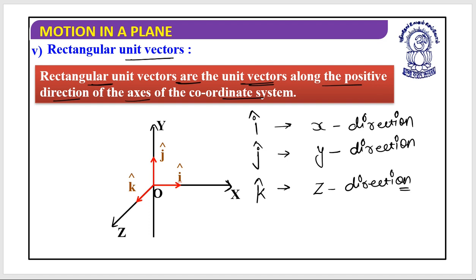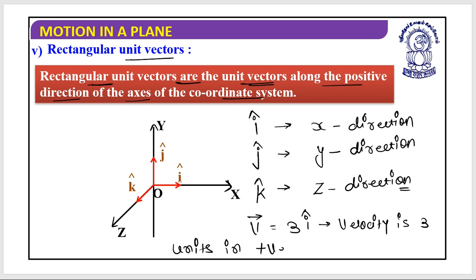So let's say velocity v is equal to 3 i cap, that means velocity is 3 units in the positive x direction. I hope this is clear. So when I represent v equals 3i, I mean that the velocity is 3 units in the x direction.